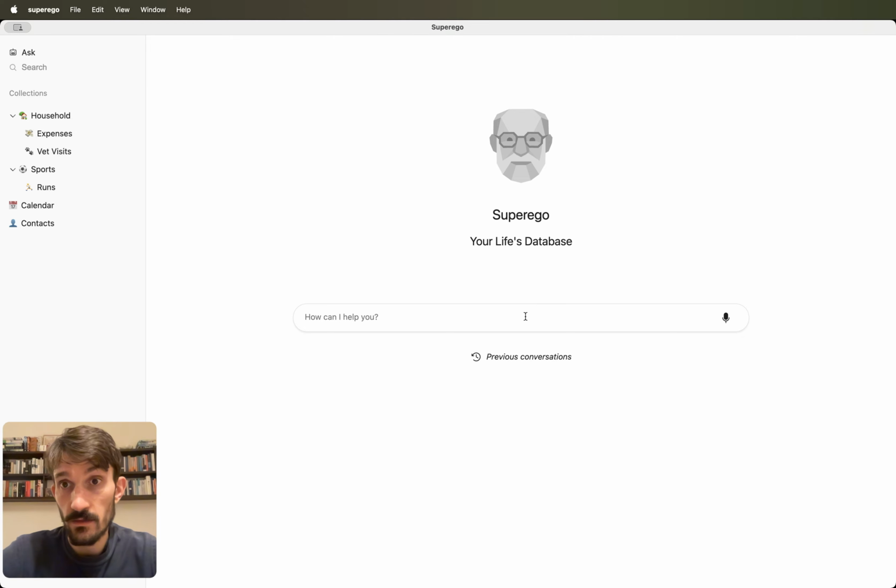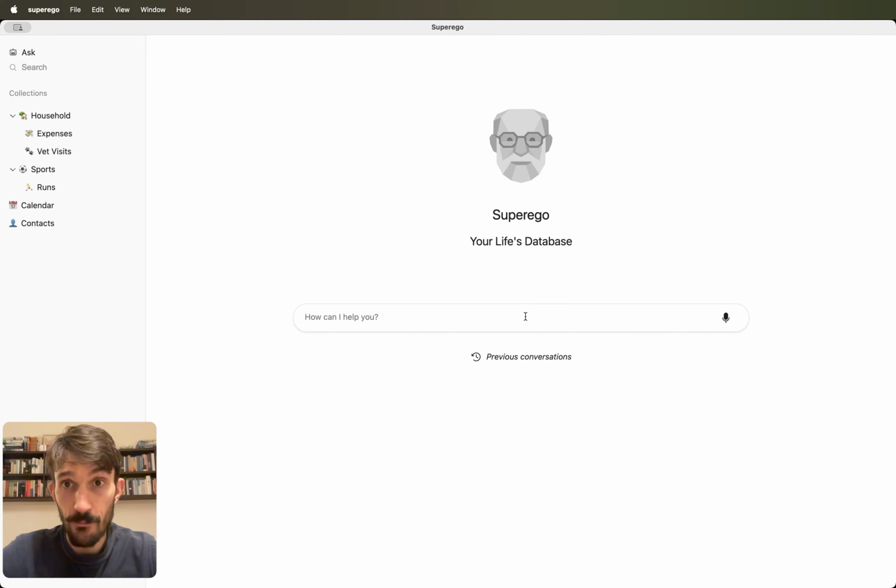On top of this, Superego gives you two main functionalities. One, an AI assistant that you can use to collect and explore your data, and two, a platform to build small personal applications that use that data. So I'll now demonstrate these features through a couple of examples, and let's start with the AI assistant.